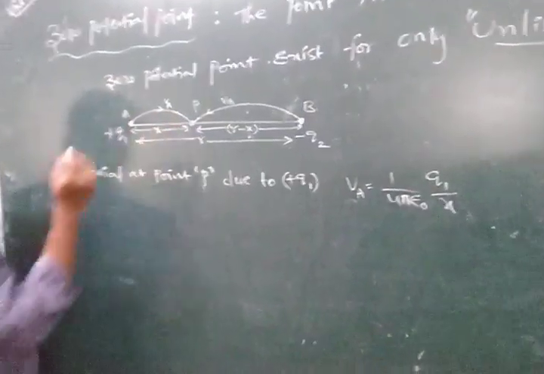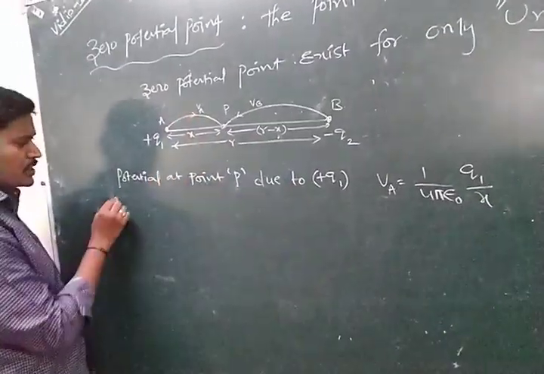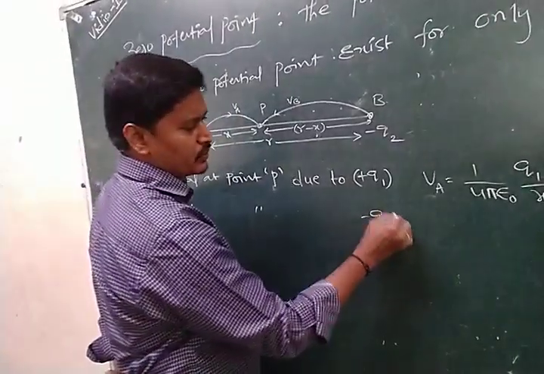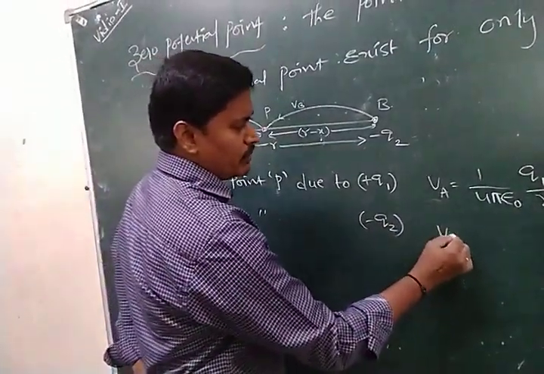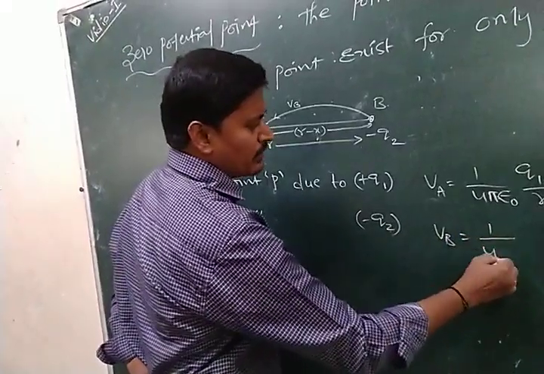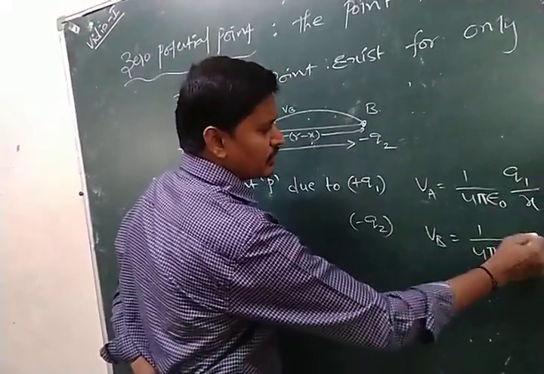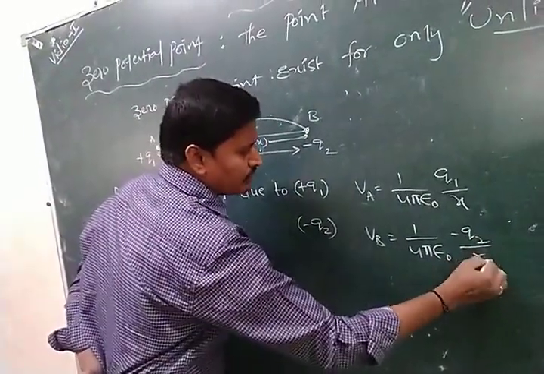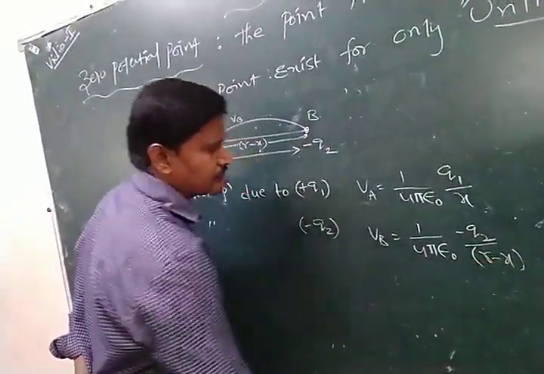The potential at point P due to minus Q2 charge, VB, is equal to minus 1 by 4 pi epsilon naught Q2 divided by R minus X.